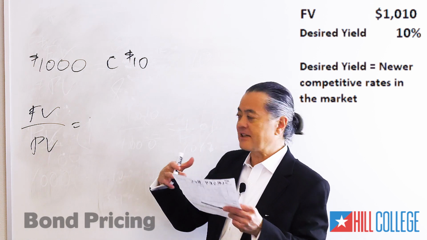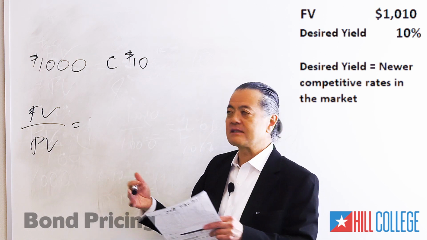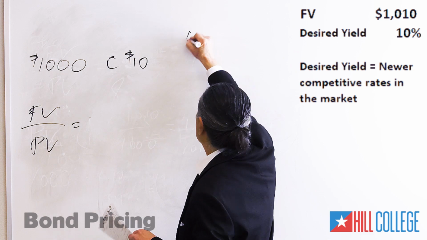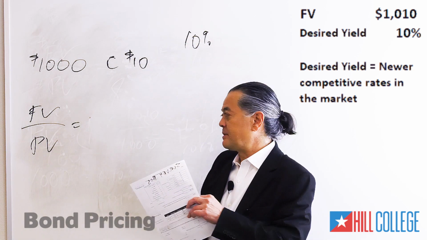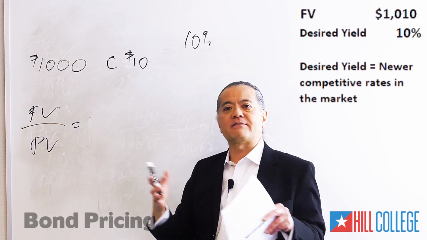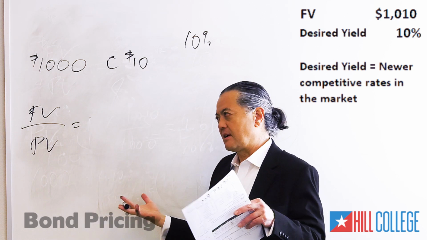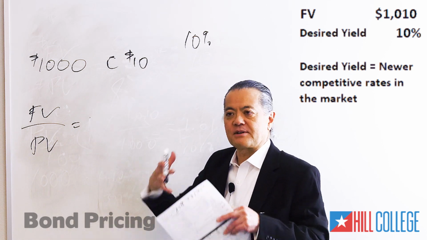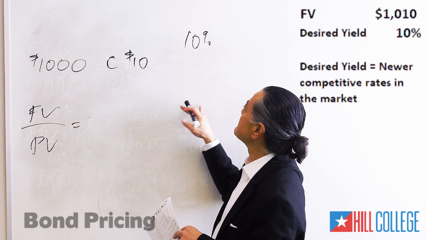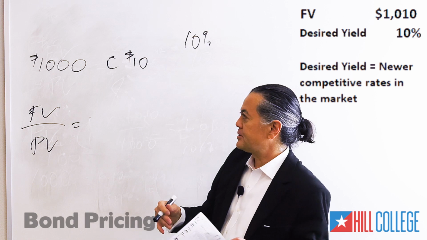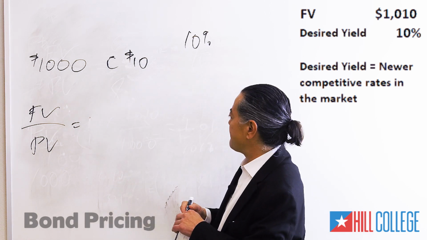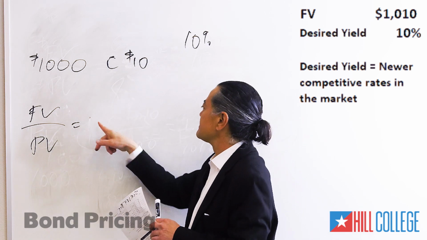So they're not going to pay $1,000 just to earn 1% when they can earn 10% in the open market. Say rates have changed and now Treasury bonds are offering 10%. What can be done to have them earn 10%?